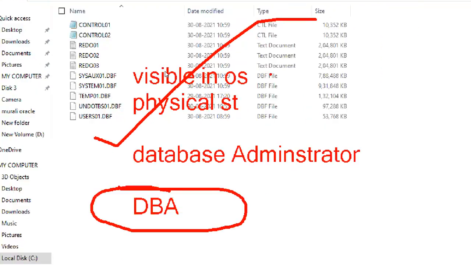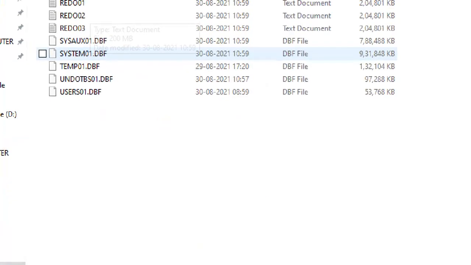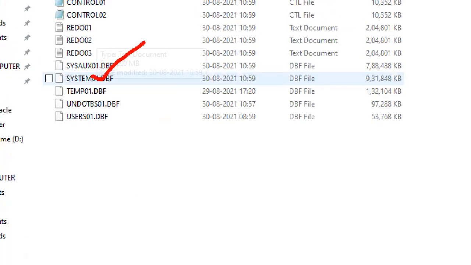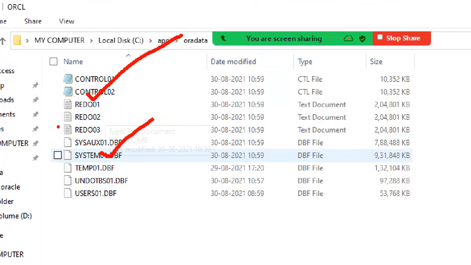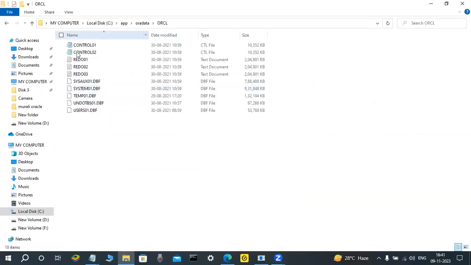Because with the physical structure, suppose I am installing Oracle software, it is a collection of data files, .dbf files, .ctl files, and .log files. A developer doesn't know what these are, but the data files, control files, and redo log files are physically there. That is nothing but the physical database. Those files are visible in the operating system, but not visible at the database level.